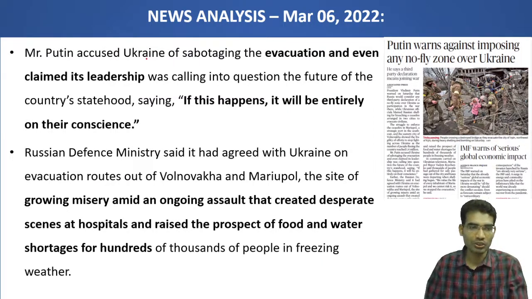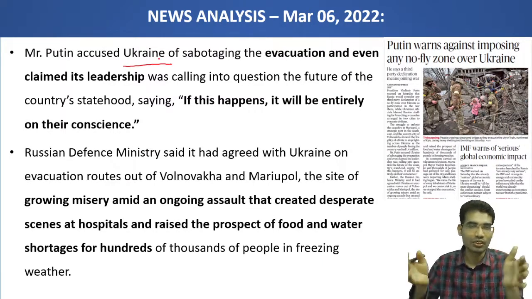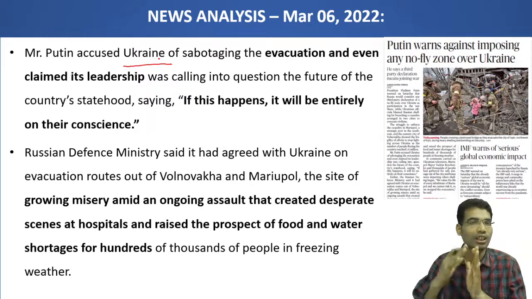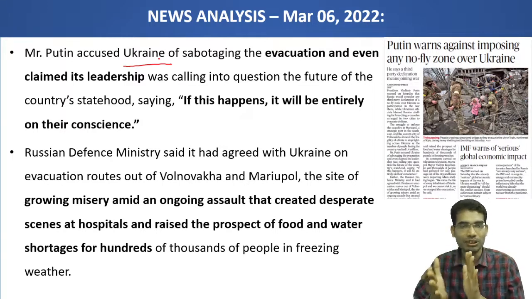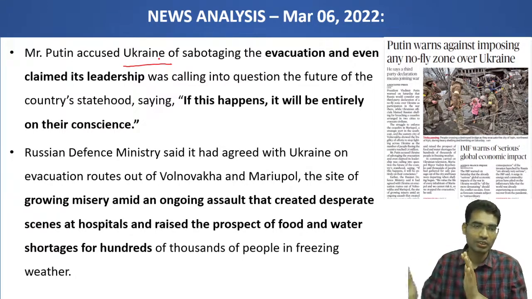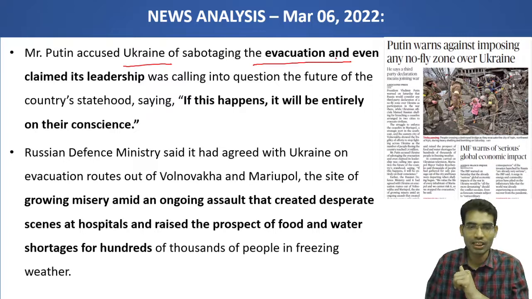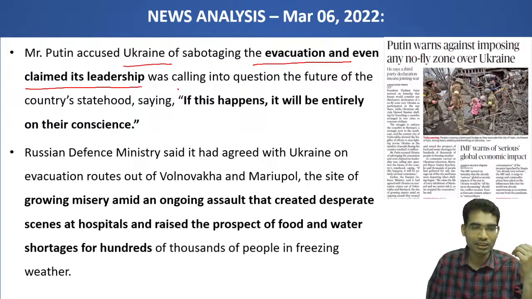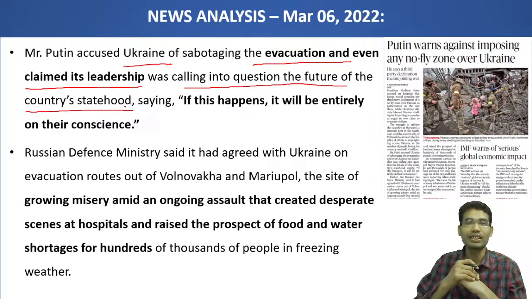Accusations are going on from both sides. Ukraine accuses Russia of shelling and not honoring the ceasefire agreement, and Mr. Putin on his side also accuses Ukraine of sabotaging the evacuation and even claimed its leadership was calling into question the future of the country's statehood, saying if this happens it will be entirely on their conscience.